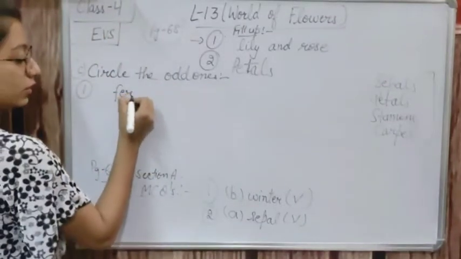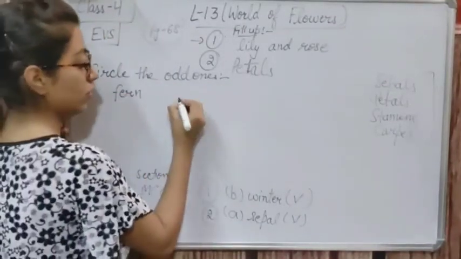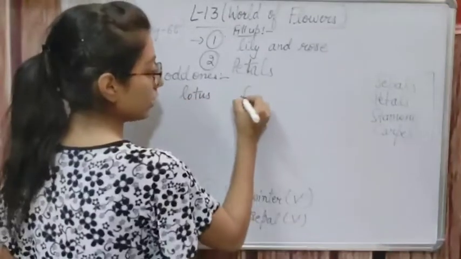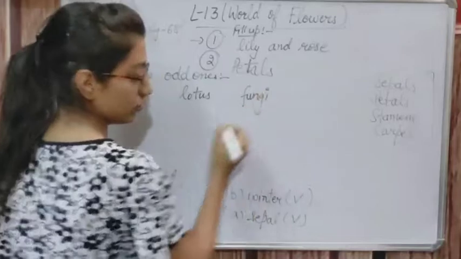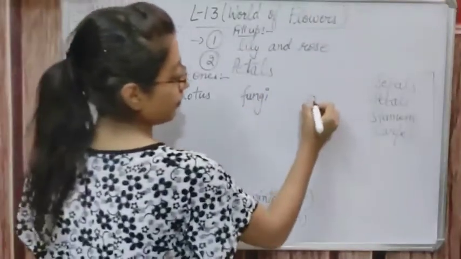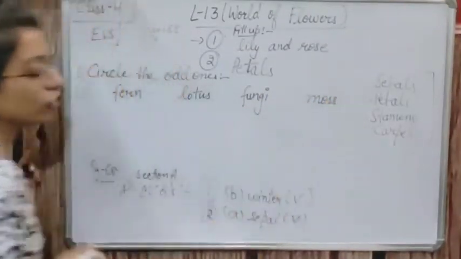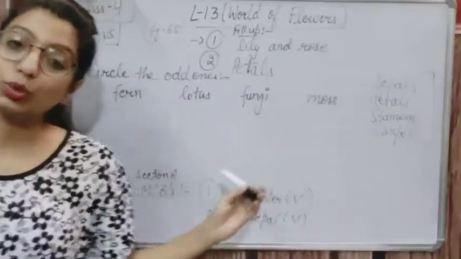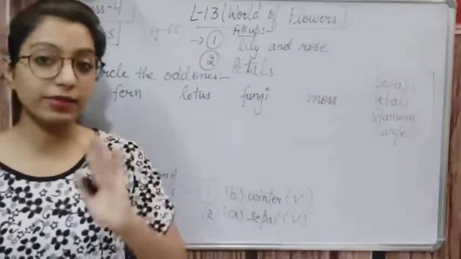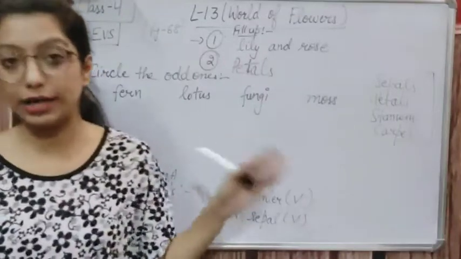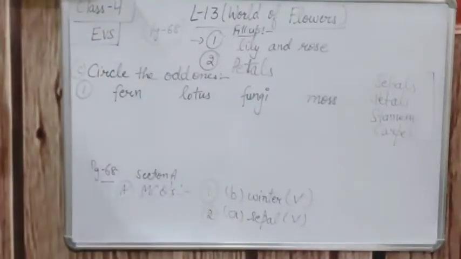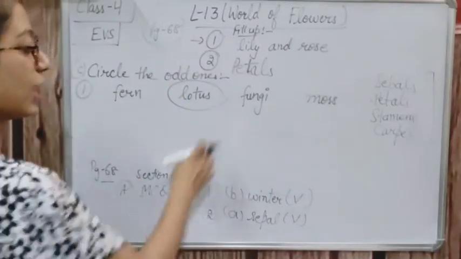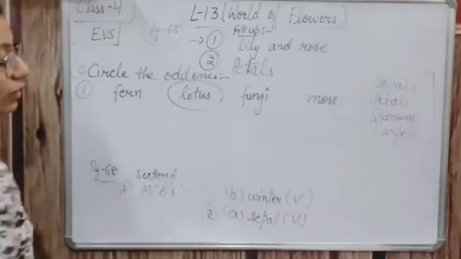I am writing here fern, lotus, fungi, moss. Now fern, fungi and moss, as I told you, these are the plants which do not have any flower, means these are the non-flowering plants. Now this is the flower. So this one is the odd one. Lotus is a flower and this one is the odd one.